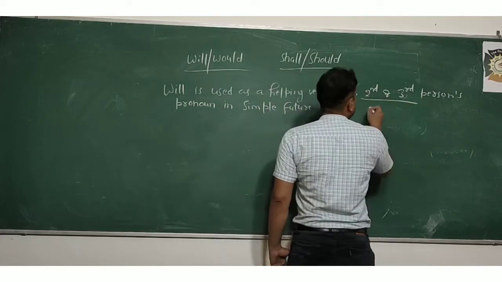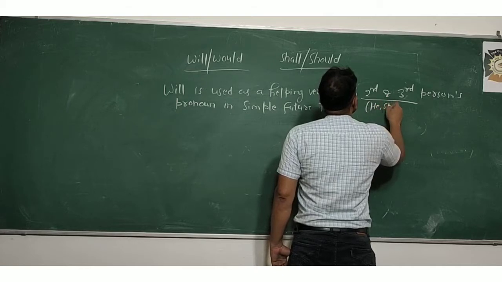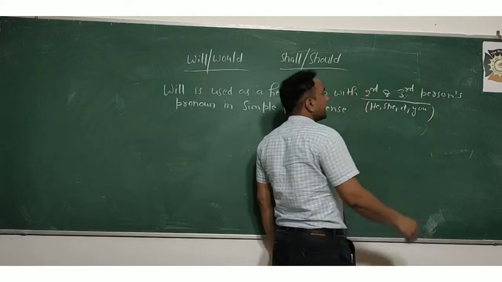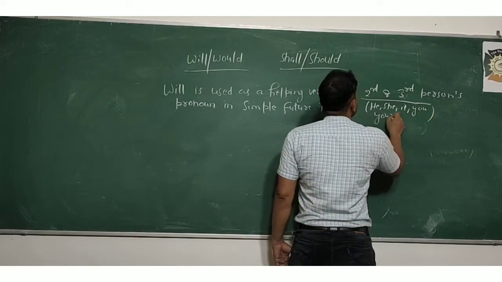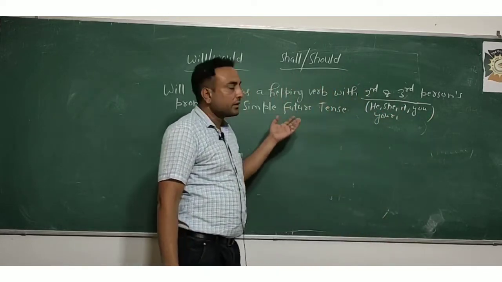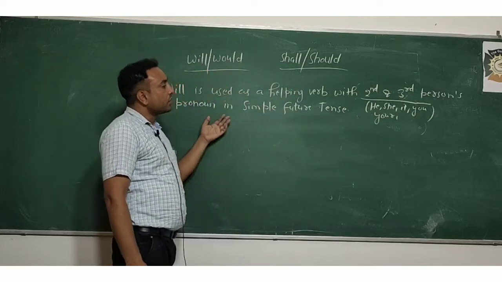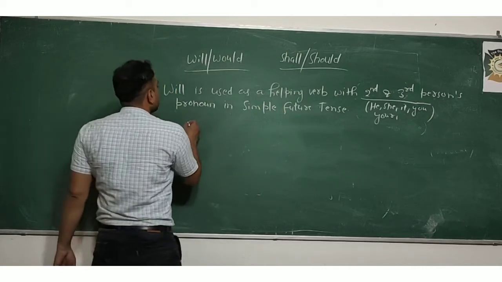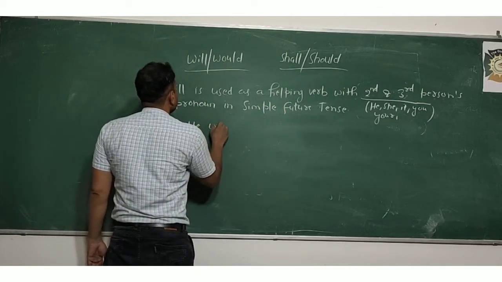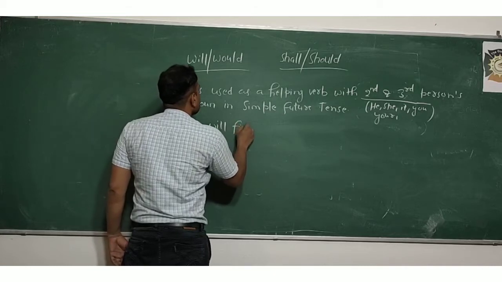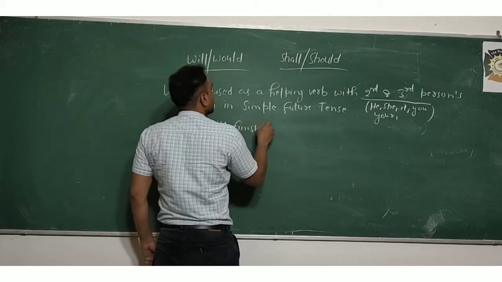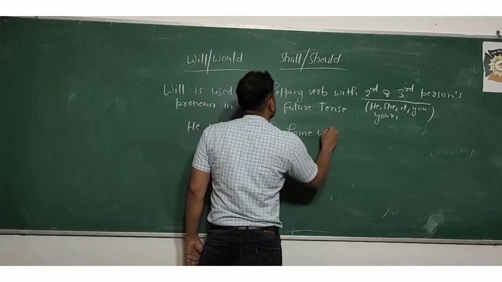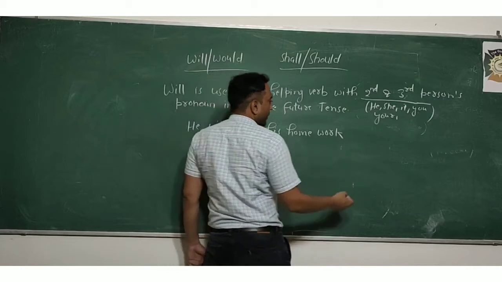Second and third persons pronoun like he, she, it, you, your, yours, this, that. So these are second and third persons pronoun. So we know that will is always used like: he will finish his homework by Monday or by evening.